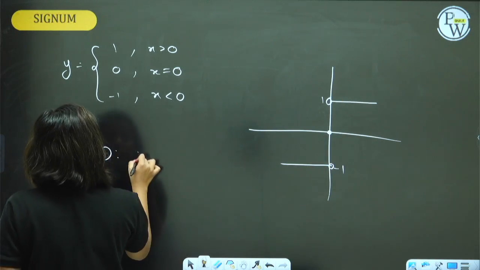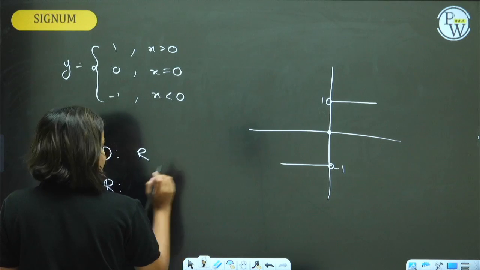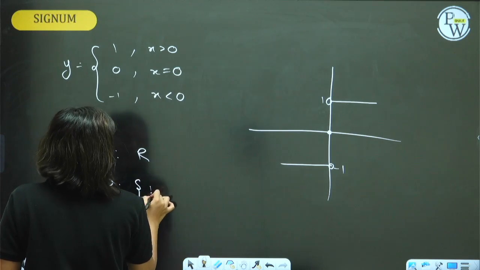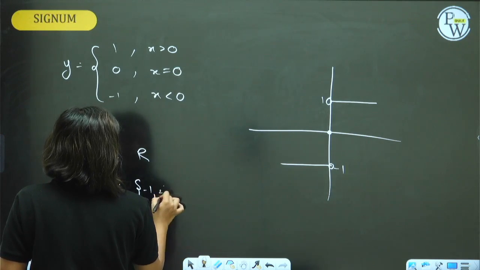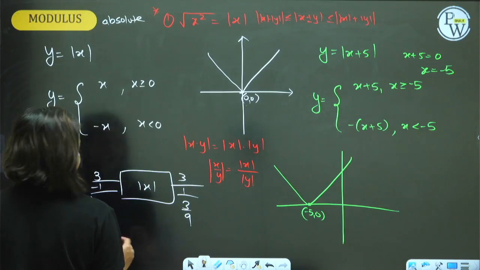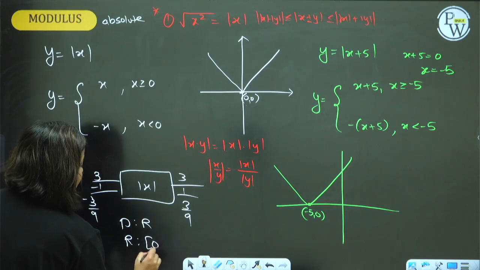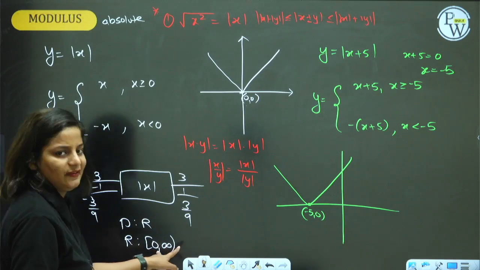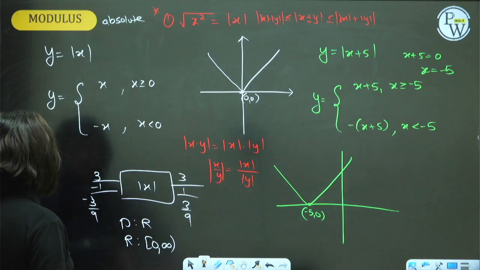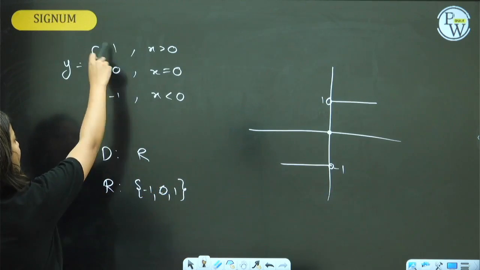Domain, all real numbers. Range: what is the range? The range is 3 fixed values, 1, minus 1, and 0. In the previous one, did I write the domain and range? Domain, all real numbers. Range, you can see it will remove the negativity out of the line, that is 0 to infinity. For modulus, 0 to infinity. For signum, only 3 particular outputs, you can see why.